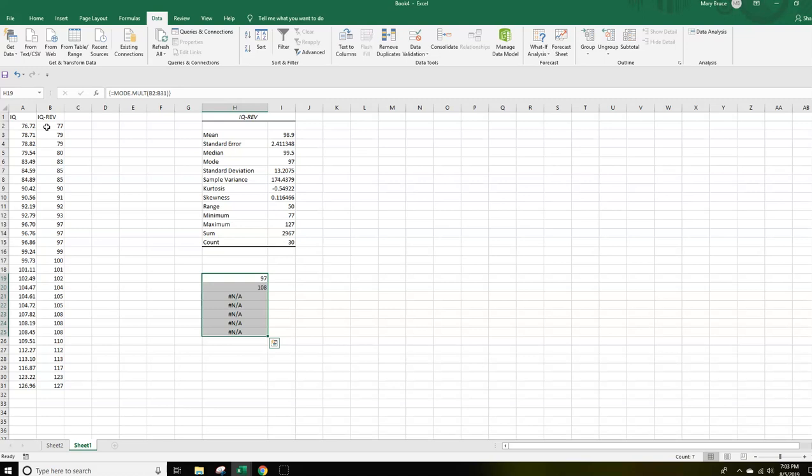Control, Shift, and Enter. Now you're probably seeing and understanding why in the world I didn't bring all this into the Unit 1 discussion. It's too much. My students would be so anxious, going, I'm never going to get through MM 570. But it's interesting stuff, and now you see that yes, there are actually 2 modes, a 97 and a 108, just like we knew there should be. That confirms what we thought.